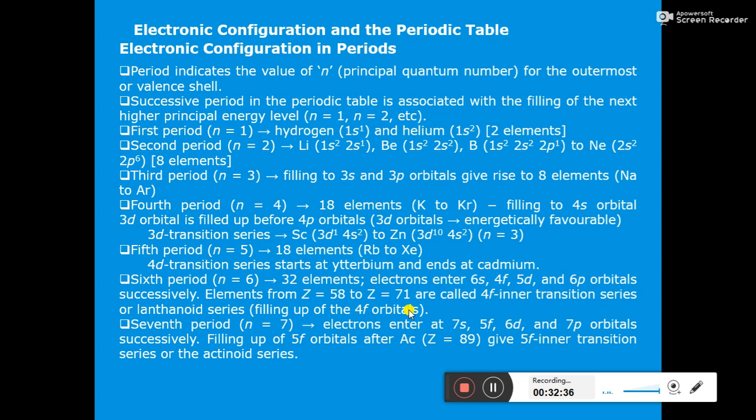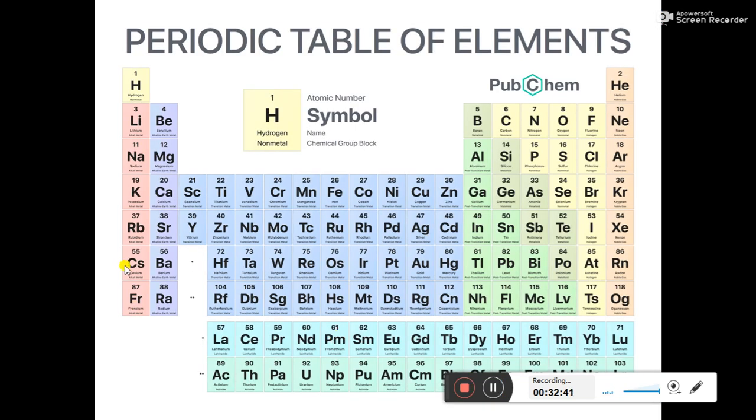So here you can see that in the sixth period we are having the elements from cesium to radon, but in between we are having this single bracket in which there are elements from lanthanum to lutetium. So this lanthanum to lutetium are those elements in which the last electron enters in 4f orbital. Now 4f orbital is called inner transition series. Okay, so these elements belong to 4f inner transition series.